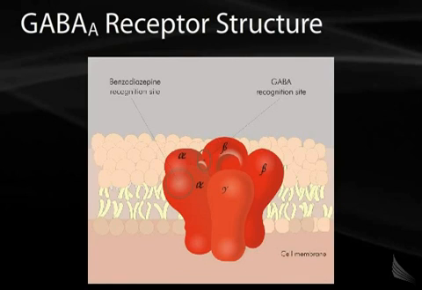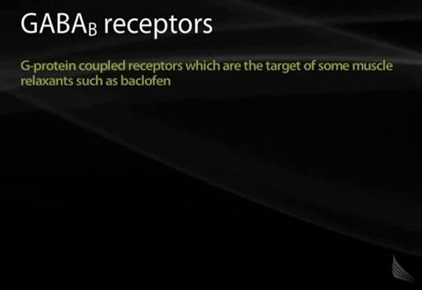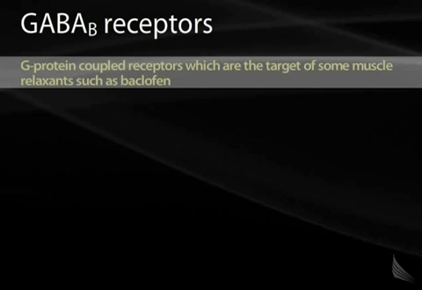The GABA receptor structure in general contains alpha, beta, and gamma subunits. The GABA recognition site, it's important to remember, is distinct from the benzodiazepine recognition site. GABA B receptors, however, are G-protein coupled receptors, which are the target of some muscle relaxants such as baclofen.